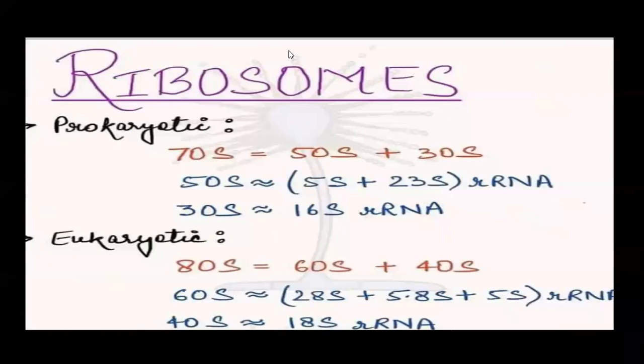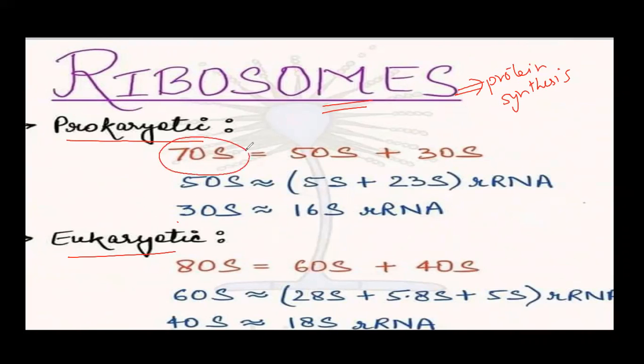Now from the NEET point of view, we should also know that basically there are two types of ribosomes. Ribosomes, we know they are concerned mainly with protein synthesis. In prokaryotic cell, the ribosome is different, and in eukaryotic cell, it is different. In prokaryotic cell, 70S ribosome is present, and it is divided into two subunits. The bigger one is 50S and the smaller one is 30S.